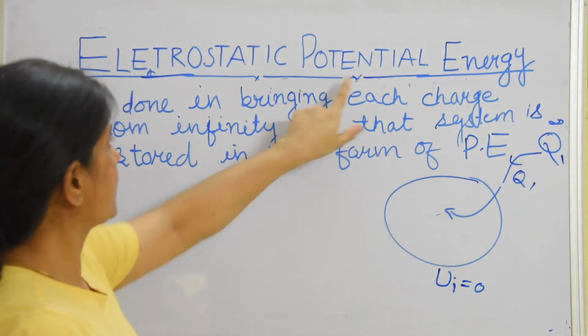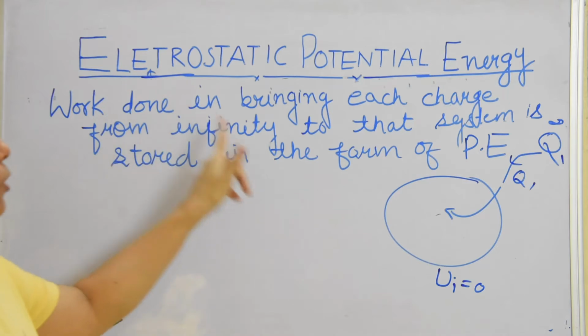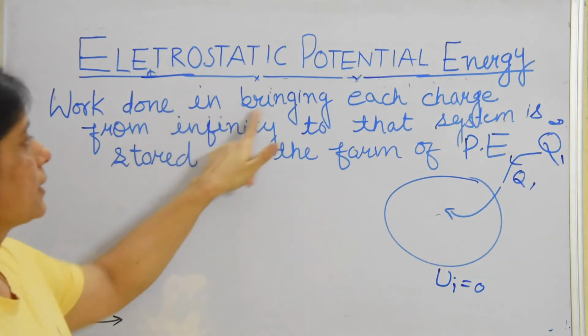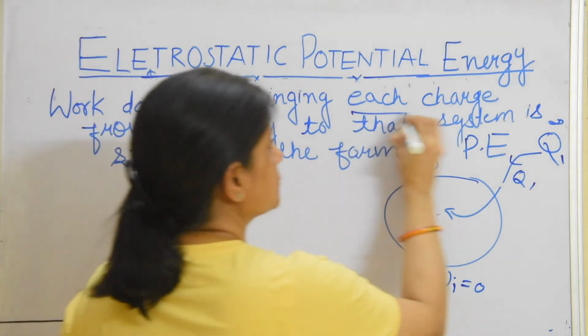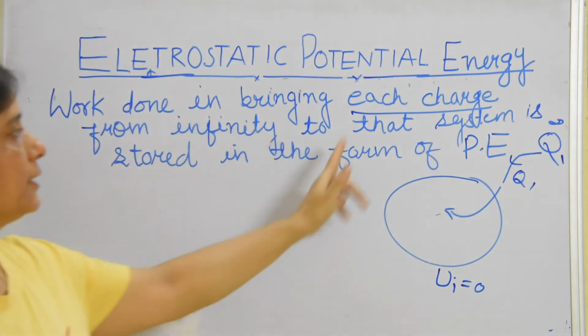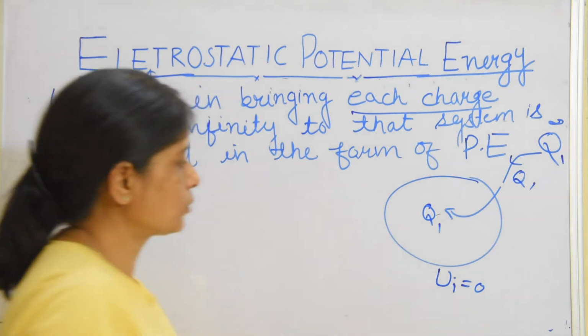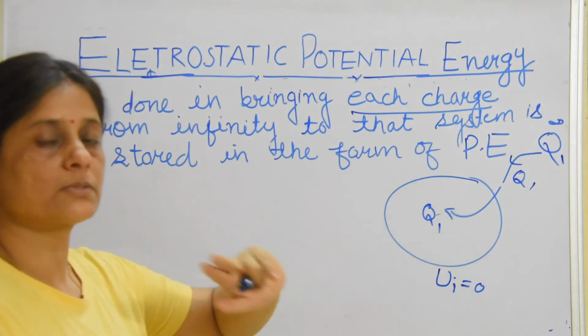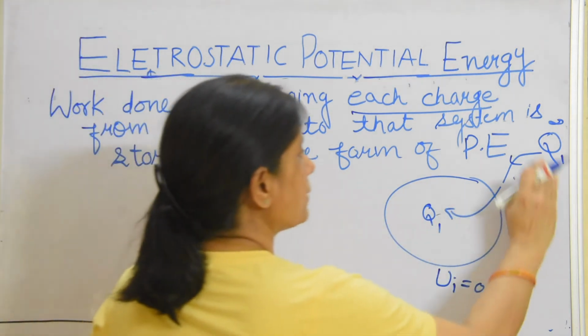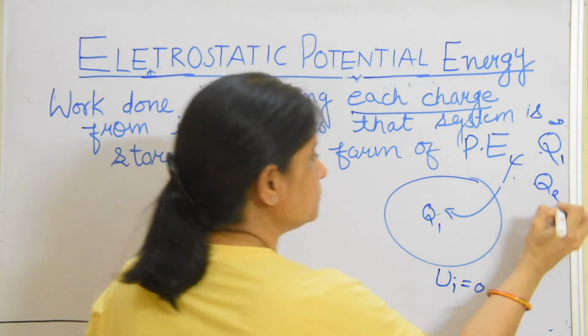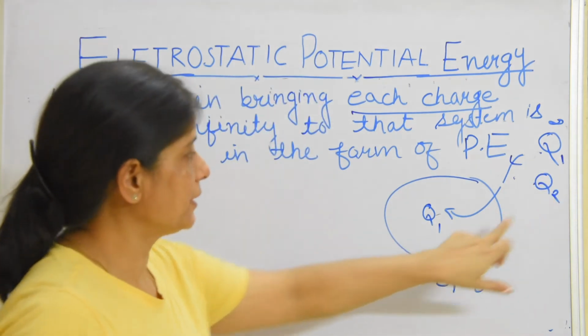That is why we say that potential energy of a system of charge is the work done in bringing each charge from infinity to that point. Now this charge I will keep over here. So initial potential energy is zero because there is no work done. Now I am bringing another charge Q2 from infinity to this point.